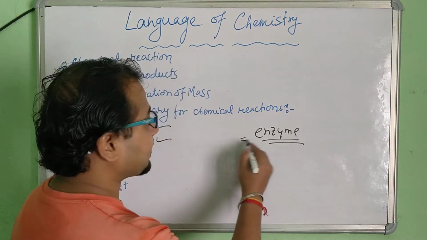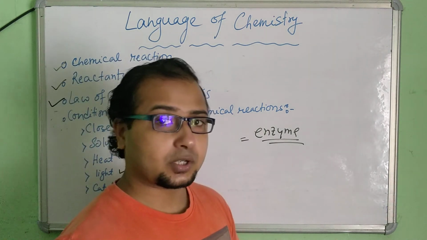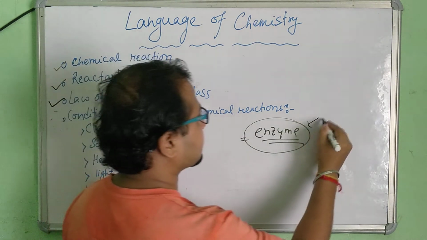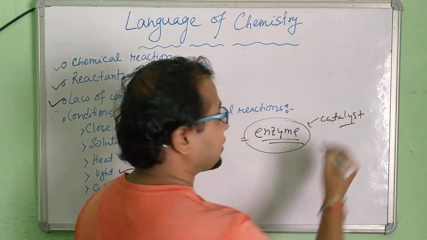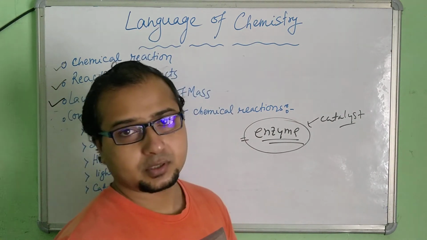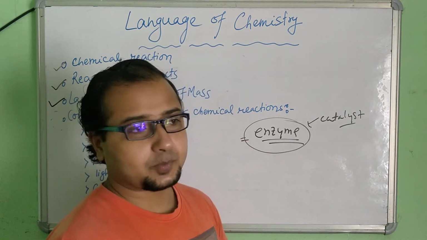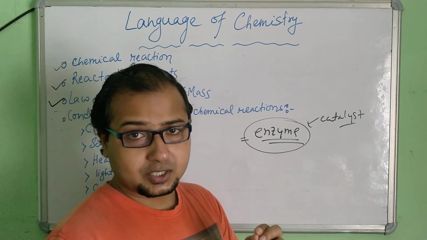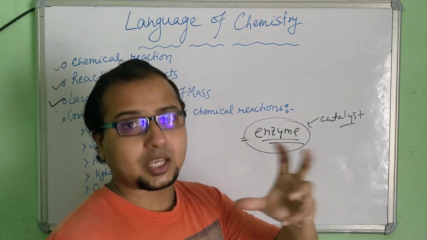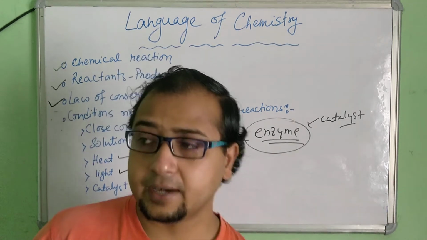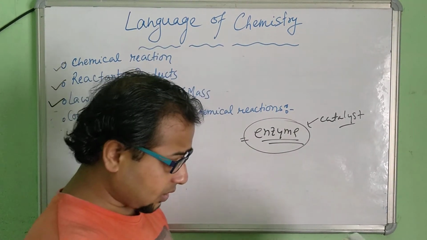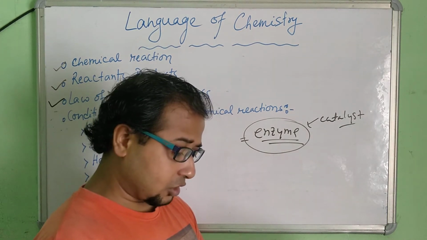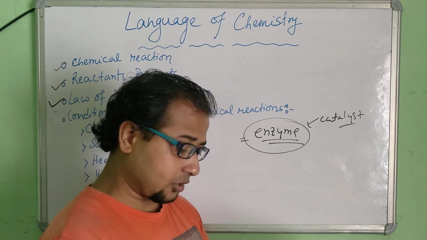Okay, so enzyme is a chemical substance which acts as a catalyst. So in some reactions we need the presence of such a chemical, known as catalyst, which triggers or initiates the reaction. There are many chemical reactions that take place in our digestive system where enzyme is required, a chemical substance which initiates the chemical reaction and also changes the rate of chemical reaction. One example is given here. Manganese dioxide acts as a catalyst for the decomposition of potassium chlorate into potassium chloride and oxygen.